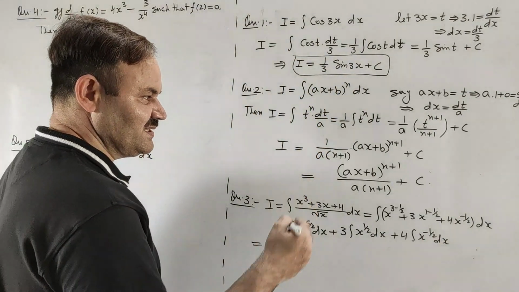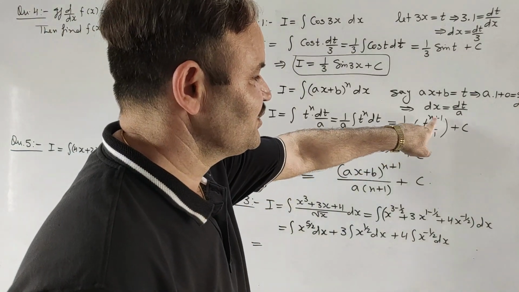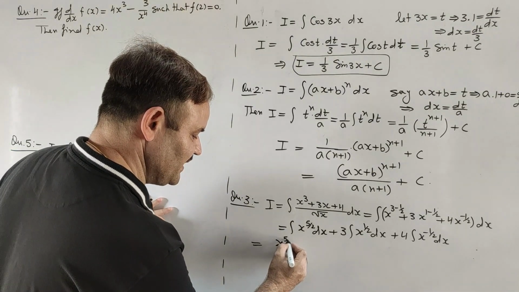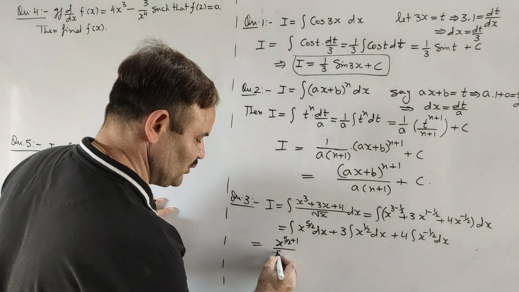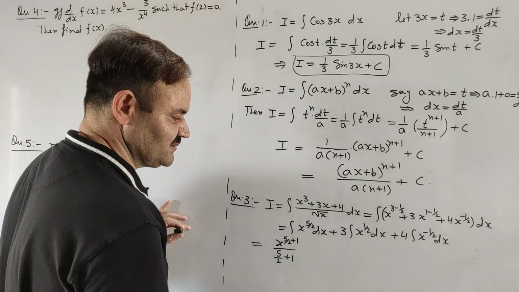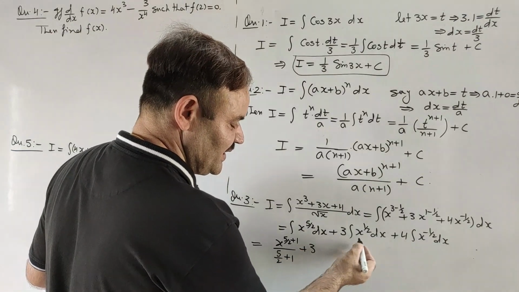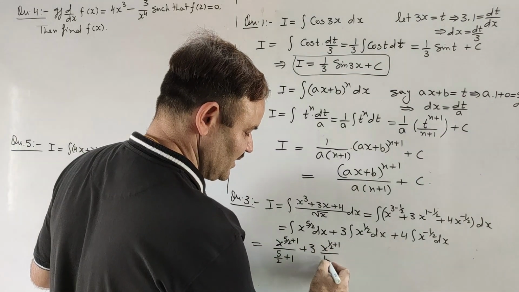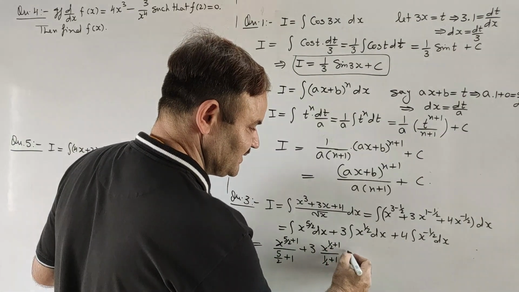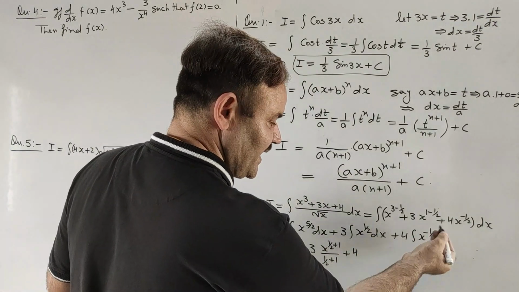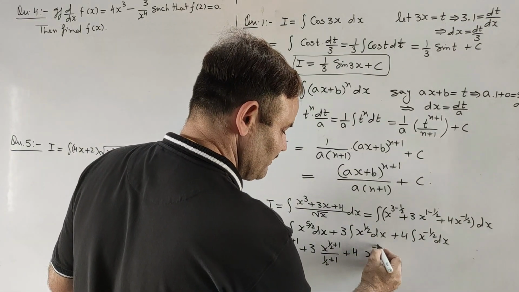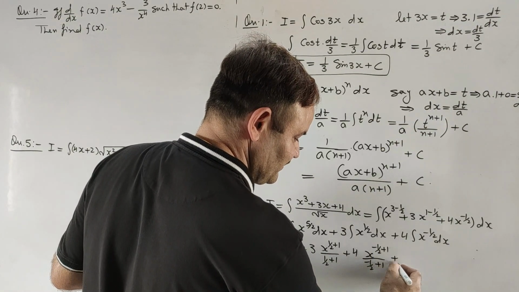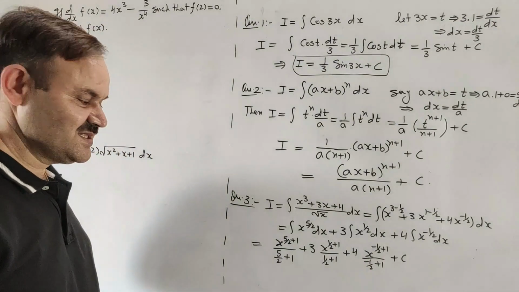And again by this same formula, t^(n+1)/(n+1), we will get x^(5/2 + 1)/(5/2 + 1), plus 3 times the integration of x^(1/2), x^(1/2 + 1)/(1/2 + 1), plus 4 times x^(-1/2), x^(-1/2 + 1)/(-1/2 + 1), plus constant of integration c.